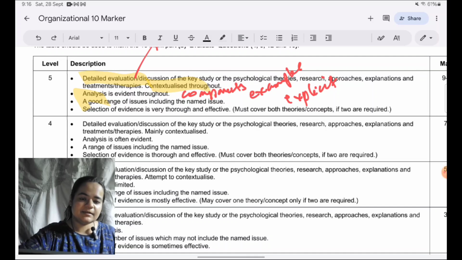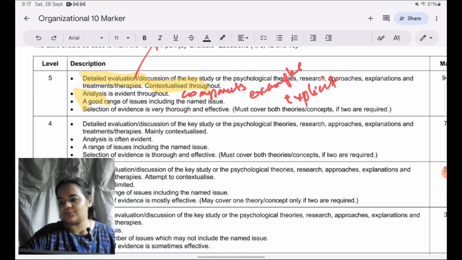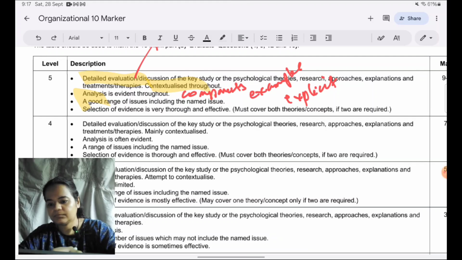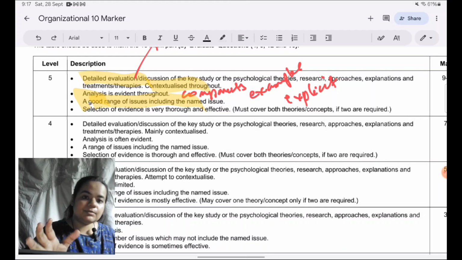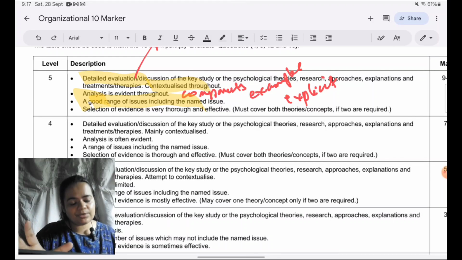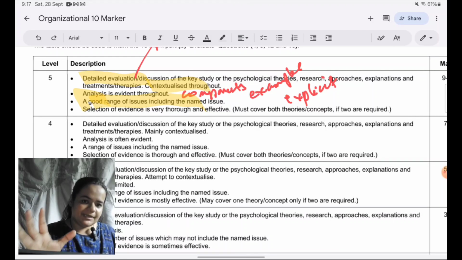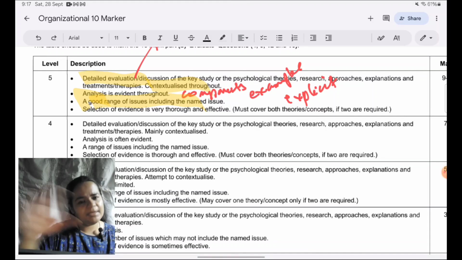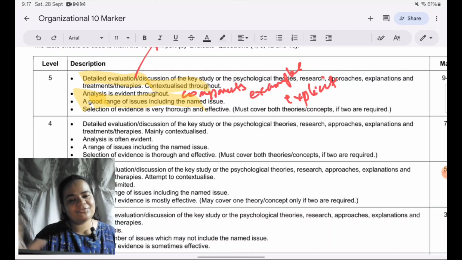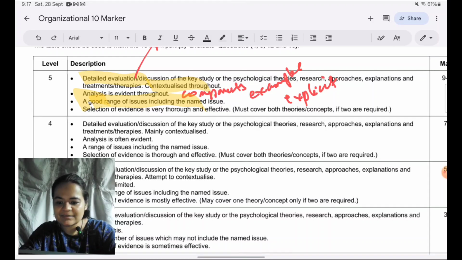Okay, the next criterion you can see is a good range of issues, including the named issue. Now, this is very subjective. They have not really fixed the criterion and given you a specific number of issues you need to cover in the answer. But if we see year after year, right from the older syllabus till date, a minimum and I would say even a maximum of 3 issues is good to be discussed.